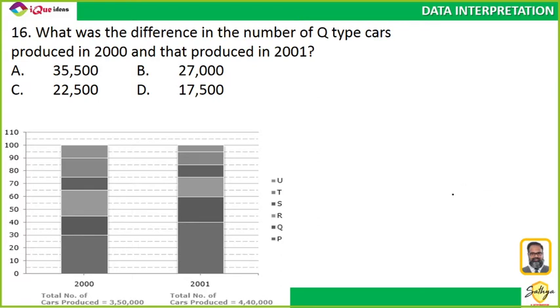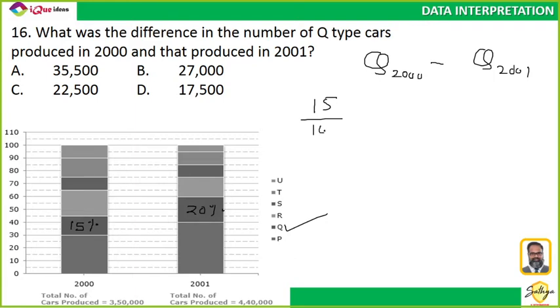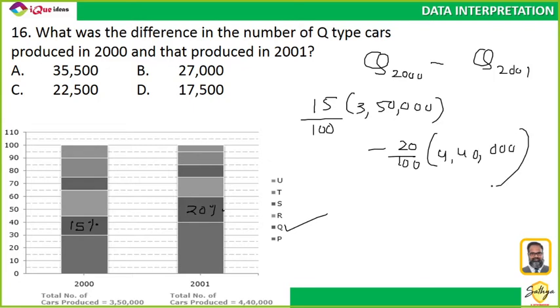So, Q-type cars in 2000 minus Q-type cars in 2001. Q-type cars is second from the bottom. How much is this? 5, 10, 15. So this one is 15%. And this one, 5, 10, 15, 20, is 20%. That means 15% of 3,50,000 minus 20% of 4,40,000. That's it.